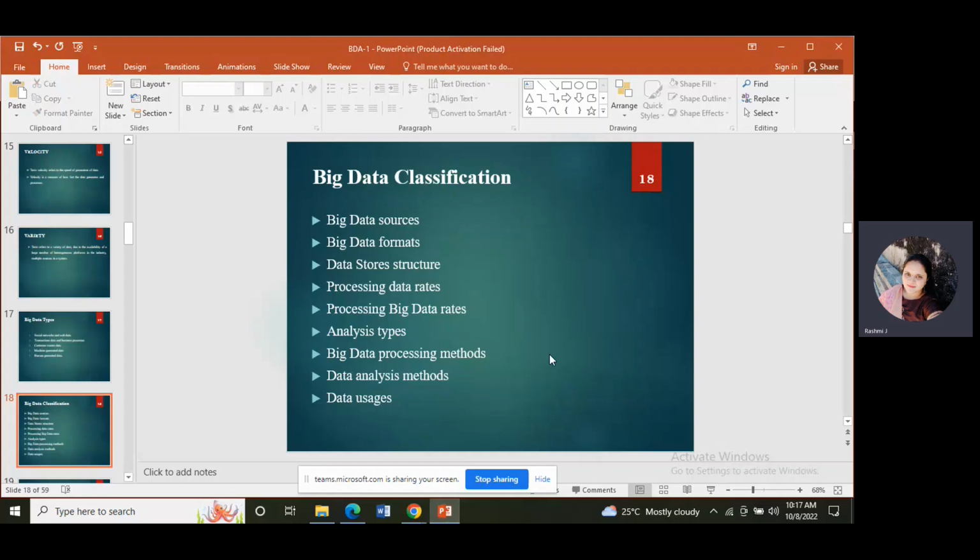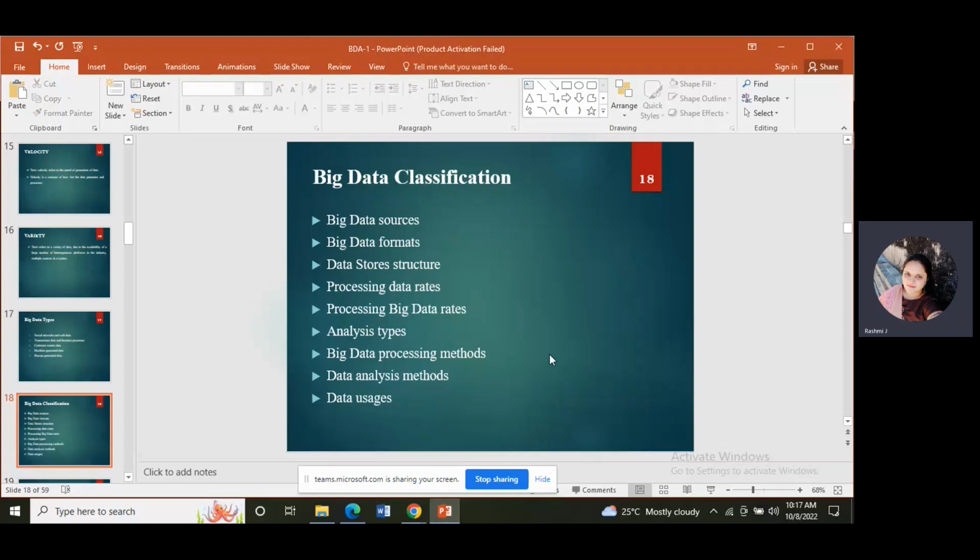Maybe it is big data storage, right? Data storage, maybe in the form of Google Drive. We store it, it is also one storage, right? Otherwise, in laptops, C drive, D drive, that is also one storage for us. So based on the data sources, data storage, we call it big data sources, such as data storage